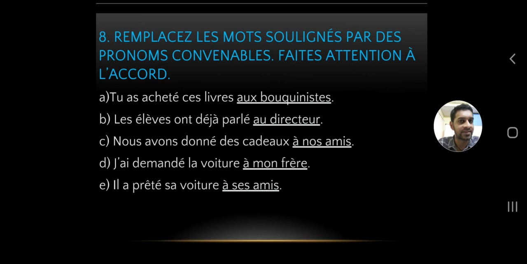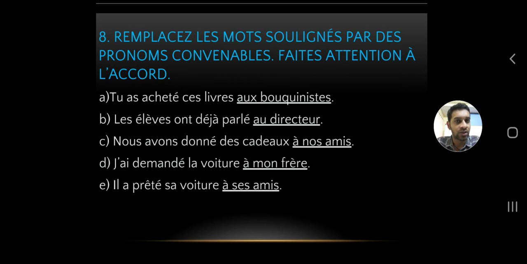The second sentence: les élèves ont déjà parlé au directeur. The students have already spoken to the director. Again you can see au directeur is underlined. Au is nothing but à plus le. À plus le is au. So: les élèves ont déjà parlé au directeur.